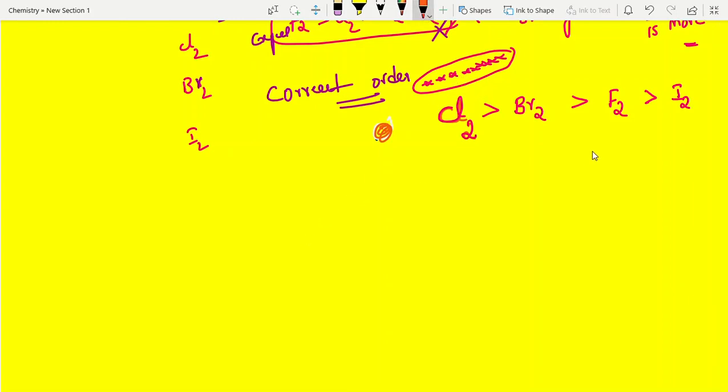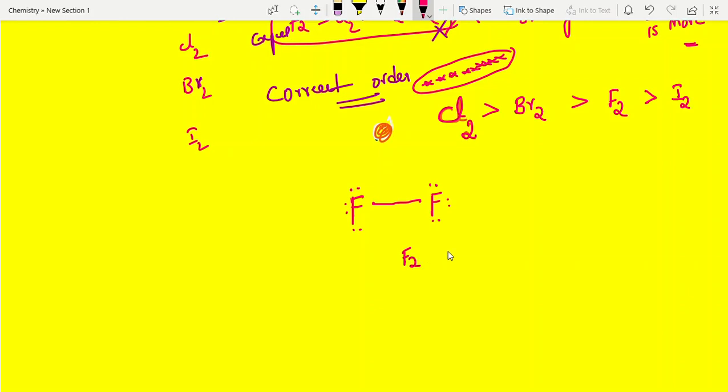See, the reason: fluorine bond formation. Fluorine has an unpaired electron, students. How many valence electrons? 1, 2, 3, 4, 5, 6, 7. This unpaired electron takes part in bond formation. This is the fluorine molecule.